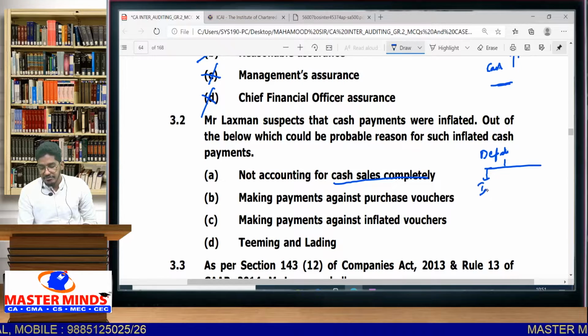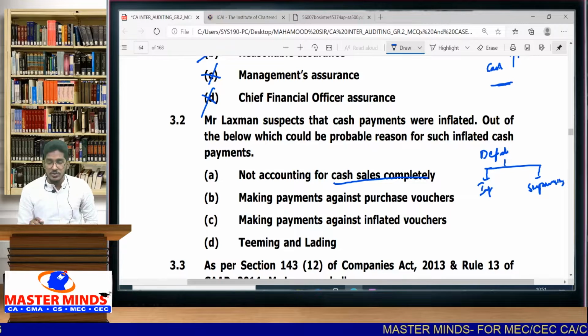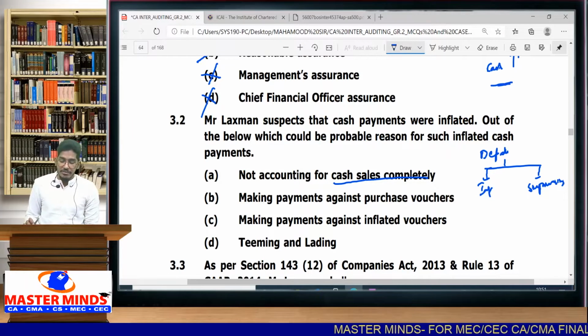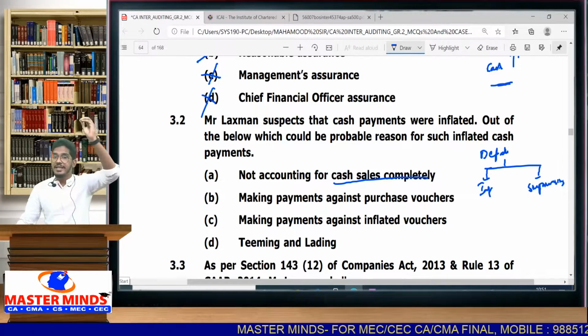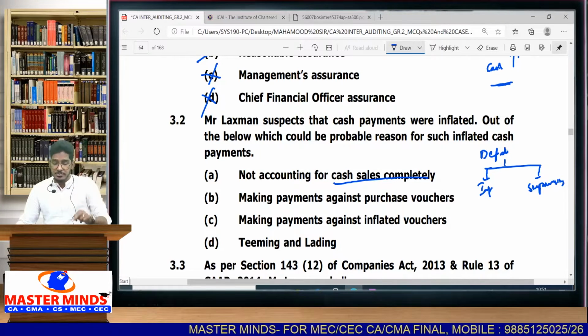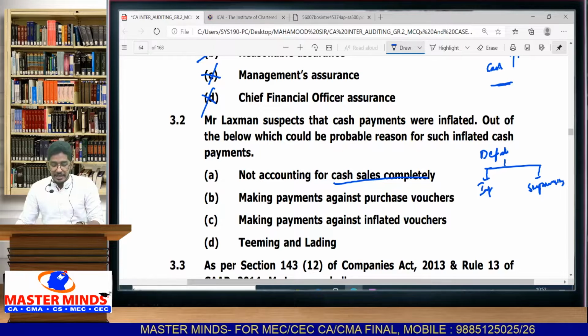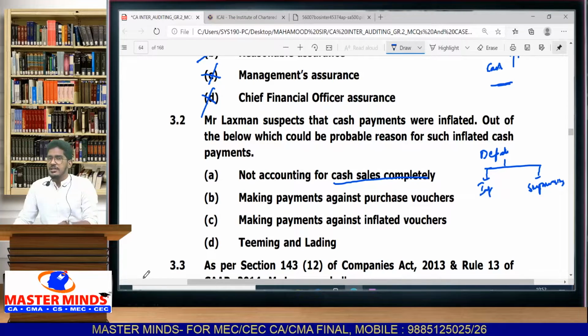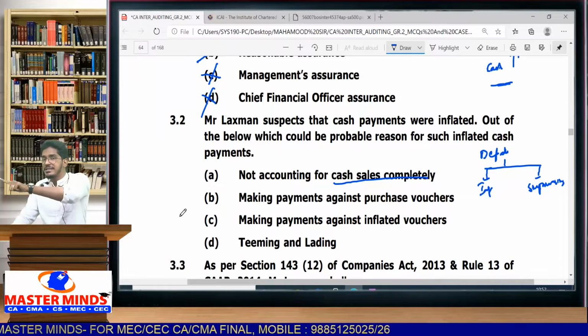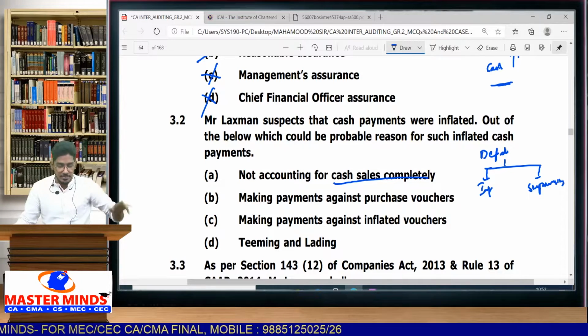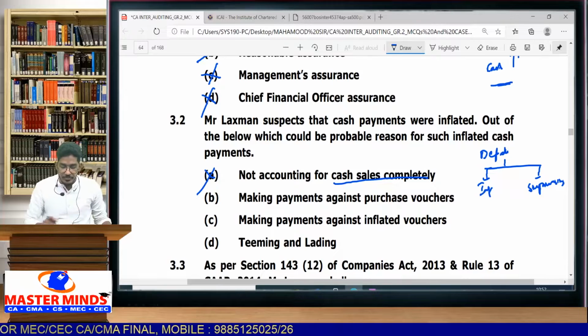One is either inflating cash payments or suppressing cash receipts. So in the question they are asking, out of these techniques, which one will result in inflating the cash payments, showing higher cash payments? A option they are telling, not accounting for cash sales. That will result in suppressing cash receipts, not inflating cash payments. So option A is wrong.